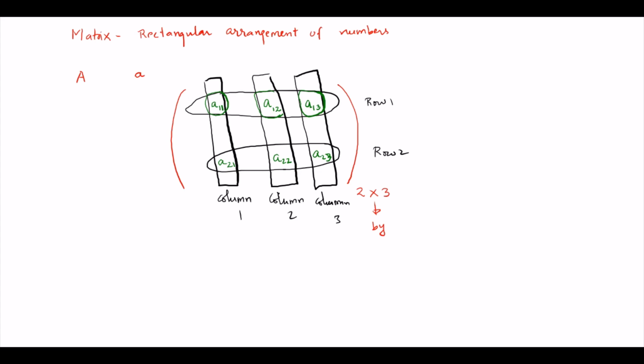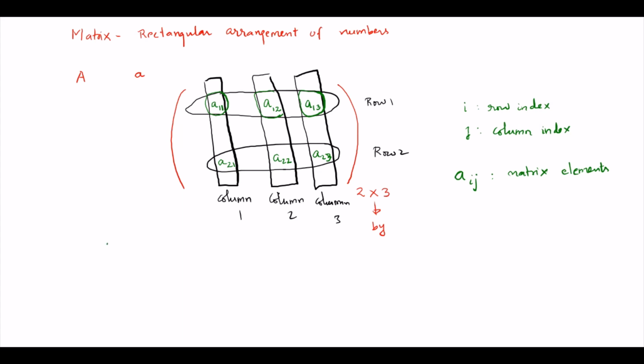I is called the row index, and j I call the column index. Then aij are the matrix elements, or elements of a matrix.